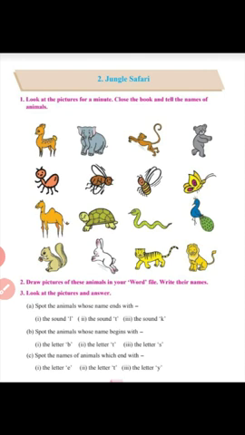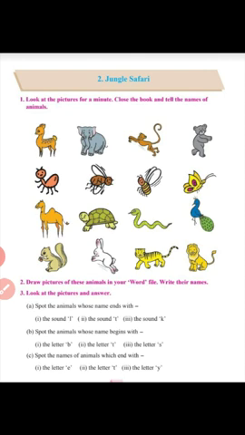Deer, elephant, monkey, bear, ant, housefly, honeybee, butterfly, camel, tortoise, snake, peacock, squirrel, rabbit, tiger, lion.